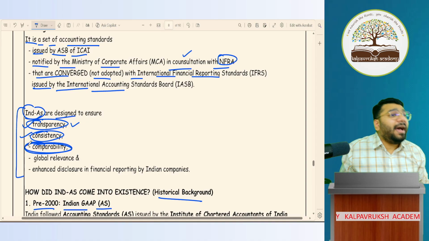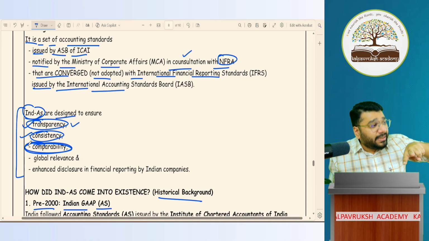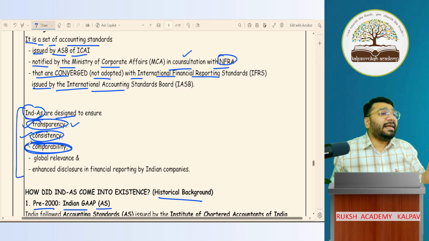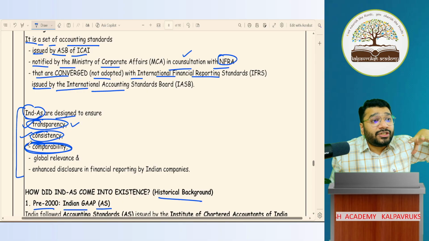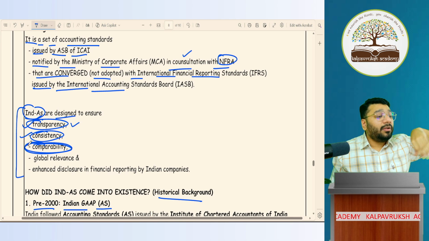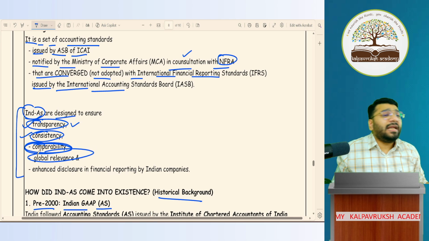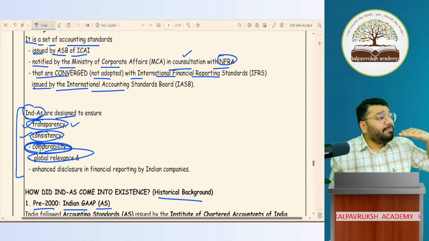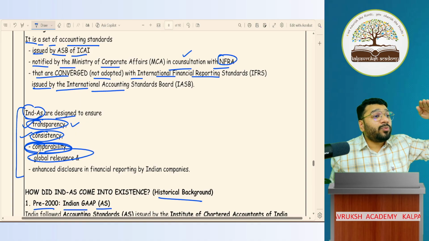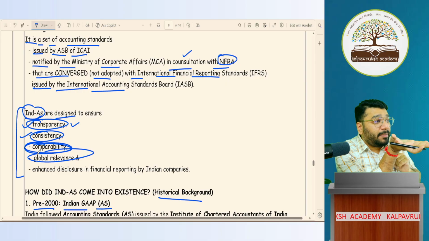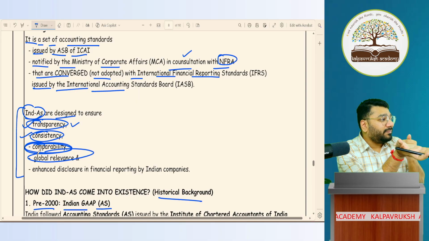So he was able to compare the financial statement of one company to another company, from one industry to another industry. Therefore, he was able to make a decision whether to invest in that company or not. The financial statement you prepared as per Ind AS became globally relevant. Relevant means I was able to understand what you are preparing. So it was relevant to my decision.